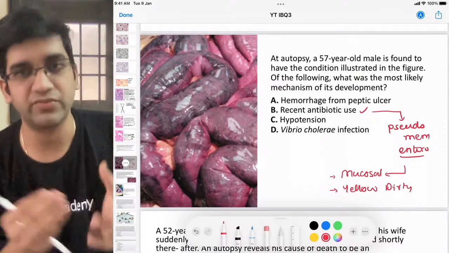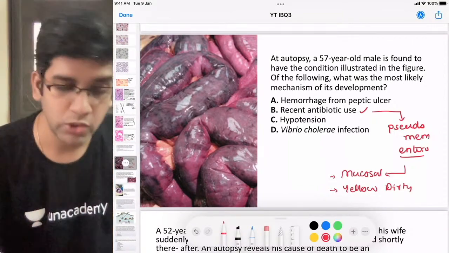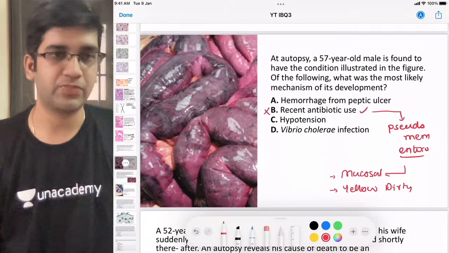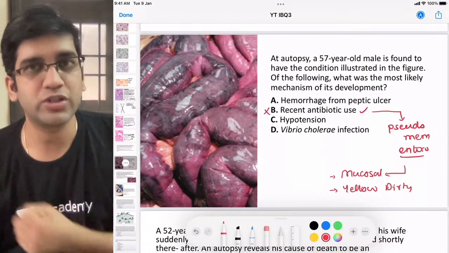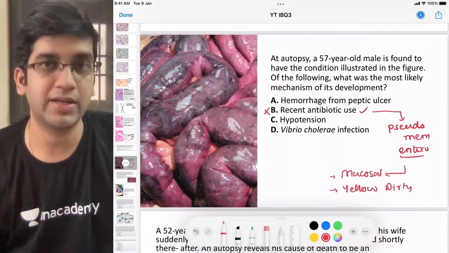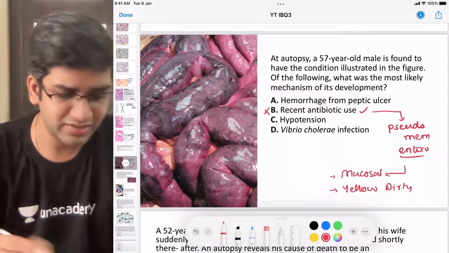Here it's the outer surface. I am not having lumen also. So it's an easy diverter. And I look at the intestine, antibiotic use comes, I go and mark it's a pseudomembrane. It's not. Now here what is the color here?